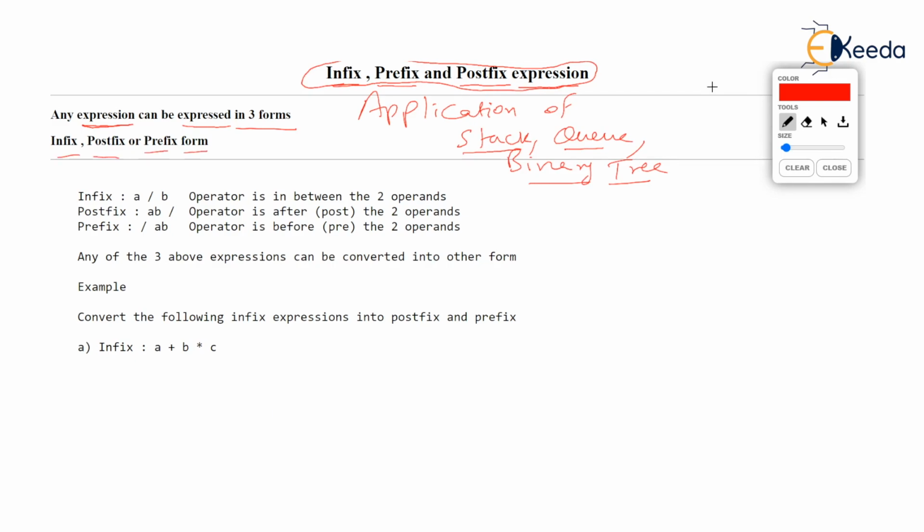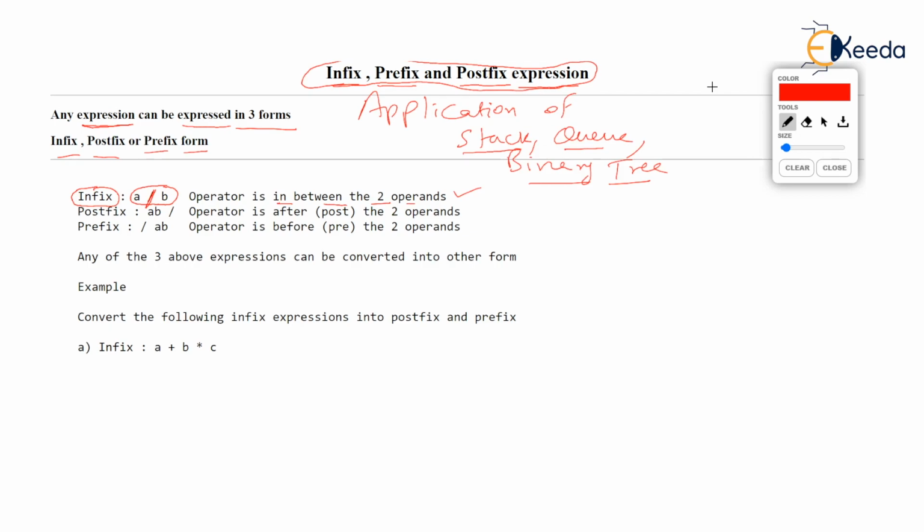What these expressions are is very easy to understand. You see the first type of expression called infix. I have written an example here, a divided by b. Now you can see that the operator, that is division, is written in between the two operands. The operands being a and b, the values. Values are called operands. So check the definition: in an infix expression, the operator is in between the two operands. That is why it is called infix.